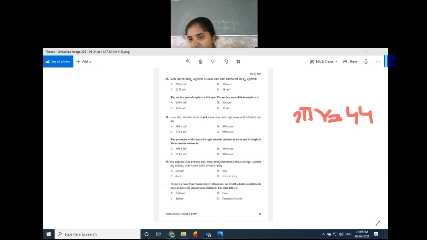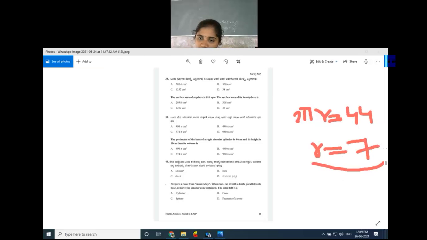In the beginning step, 2 pi r is equal to 44, if we substitute pi is equal to 22 by 7, then 2 into 22 by 7 into r is equal to 44. So directly r is equal to 7 we will get.